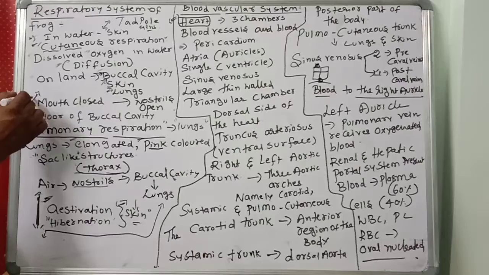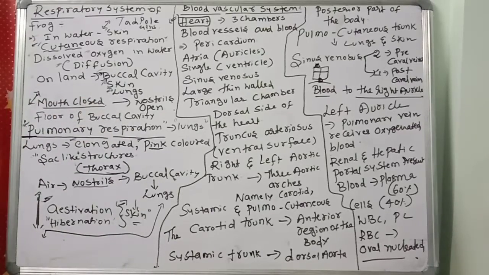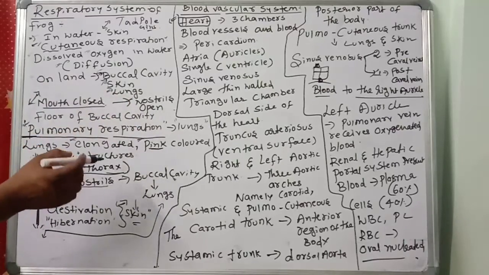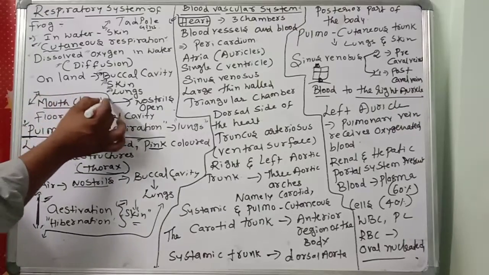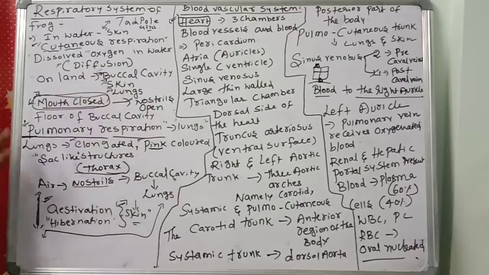When the mouth is closed, what will be open? The nostrils will be open. This is a very important point: when the mouth is closed, the nostrils are open. The floor of the buccal cavity is also involved in respiration, because through contraction and relaxation, movement of air takes place.